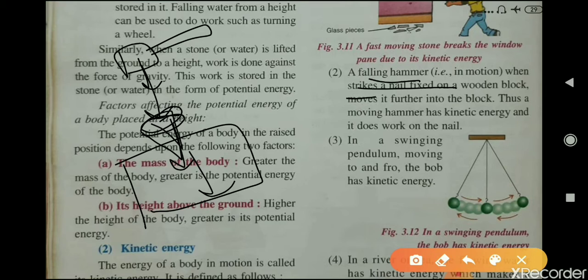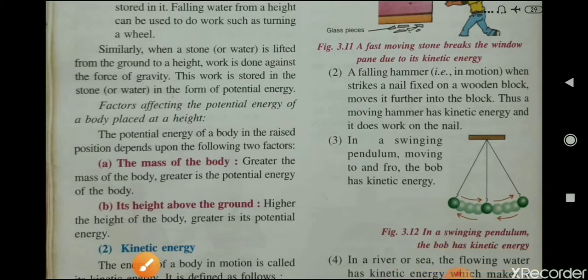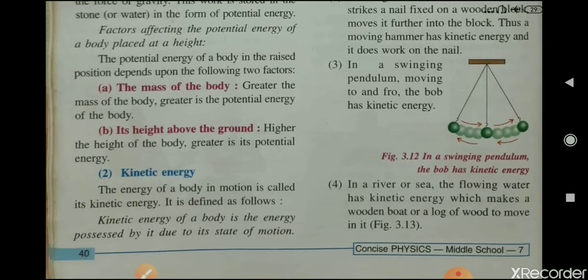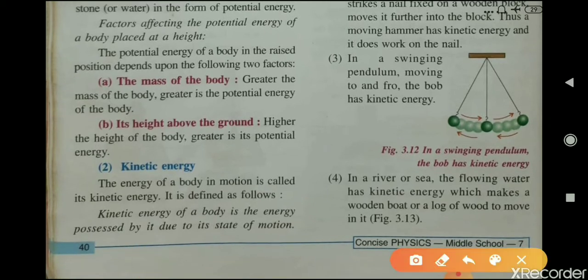When the hammer strikes a nail that is fixed on a wooden block, it moves it further into the block. Thus, the moving hammer has kinetic energy and it does work on the nail, and the nail moves into the wooden block. Third example: in a swinging pendulum moving to and fro, the bob has kinetic energy. When the pendulum does a to and fro motion, it possesses kinetic energy.